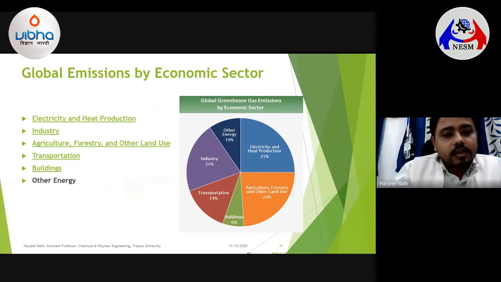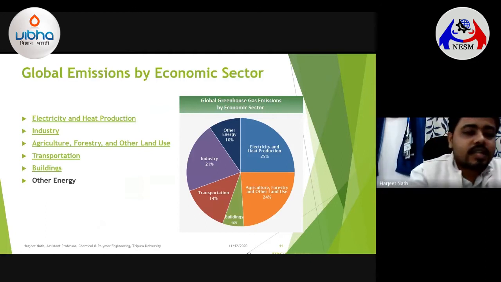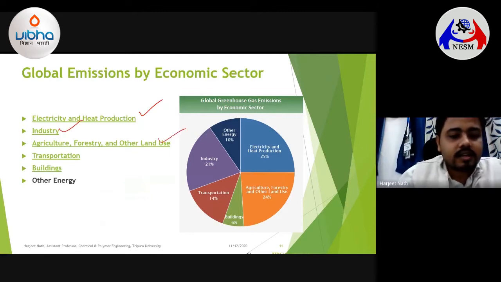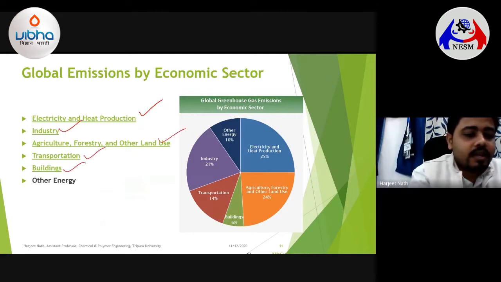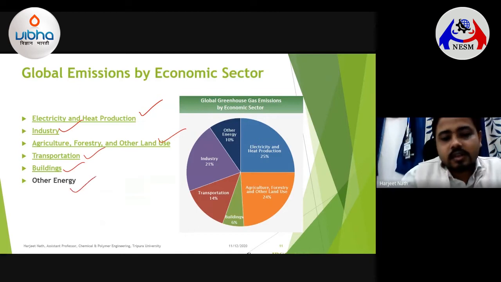And if you would like to check the global emissions by economic sector, you could see that the dominant sectors are electricity and heat production, industry, agriculture, forestry, and other land use, transportation, buildings, and other forms of energy. This data is taken from the US Department of Energy's website, where they have categorized the energy and the pollution's current scenario.